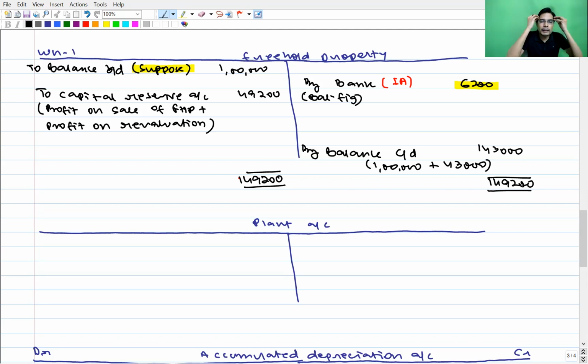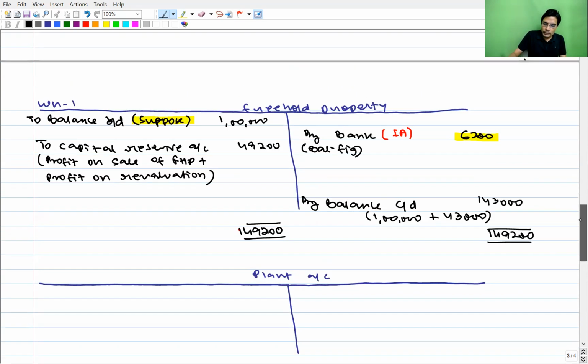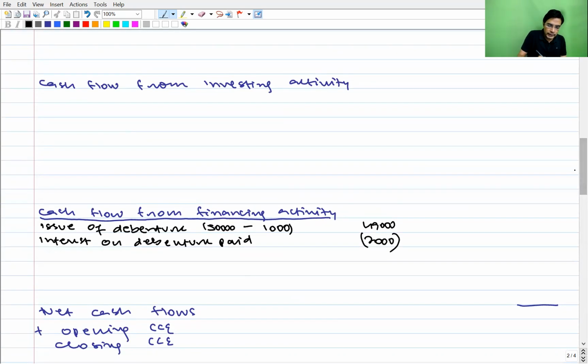You can take any assumption as opening balance and just write suppose in the exam, and closing balance will be arrived after. Ensure that the difference between opening and closing balance is what is given in that change column. So 6,200 is the balancing figure, money received from sale of freehold property, which we will put in investing activity. Sale of freehold property.